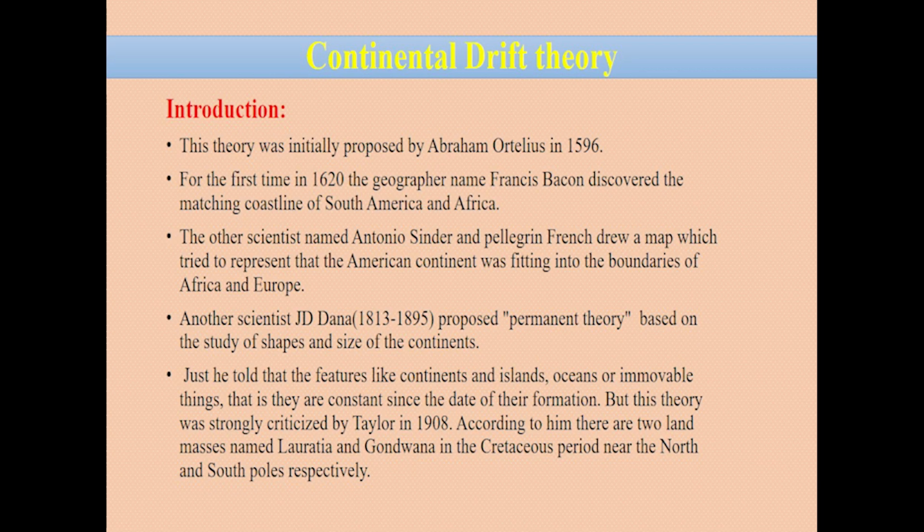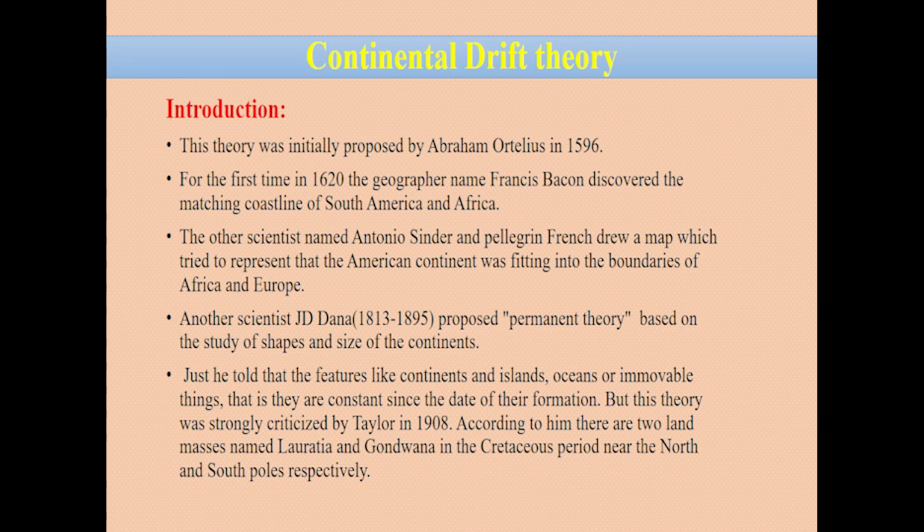If you go to the introduction part of the continental drift theory, this theory was initially proposed by Abraham Ortelius in 1596, and other scientists like Antonio Snider-Pellegrini have worked on this theory. Another scientist, J.D. Dana, proposed a permanency theory based on the study of the shapes and sizes of the continents. He said that features like continents, islands and oceans are immovable, that is, they are constant since the date of their formation, but this theory was strongly criticized by Taylor in 1908.